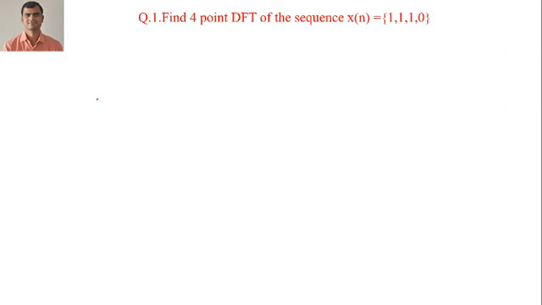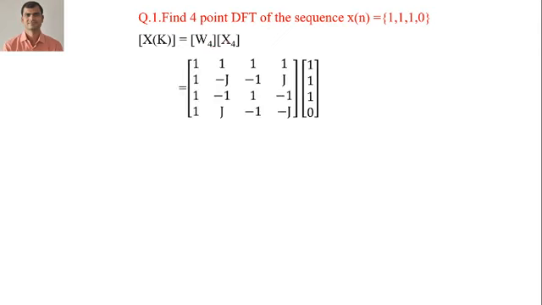Now we have a question: find the 4-point DFT of the given sequence x of n equal to 1 1 1 0. So here capital N is equal to 4. We have the matrix form: the matrix X of k is equal to the 4-point Twiddle factor matrix multiplied by the given 4-point sequence. You write the 4-point DFT matrix here, with entries such as minus j, j, minus 1, and here the original sequence 1 1 1 0.